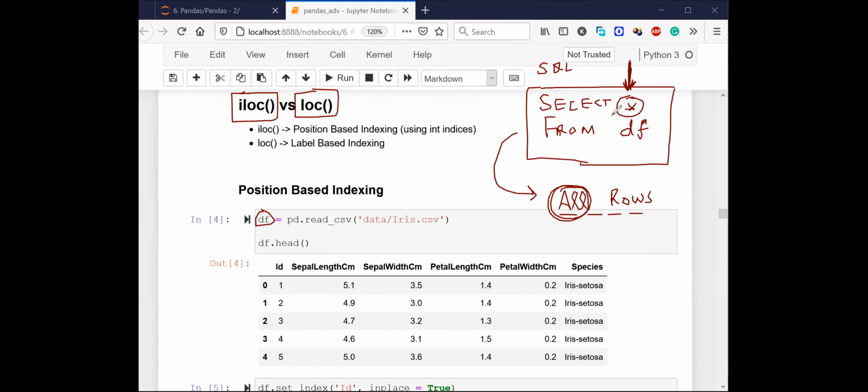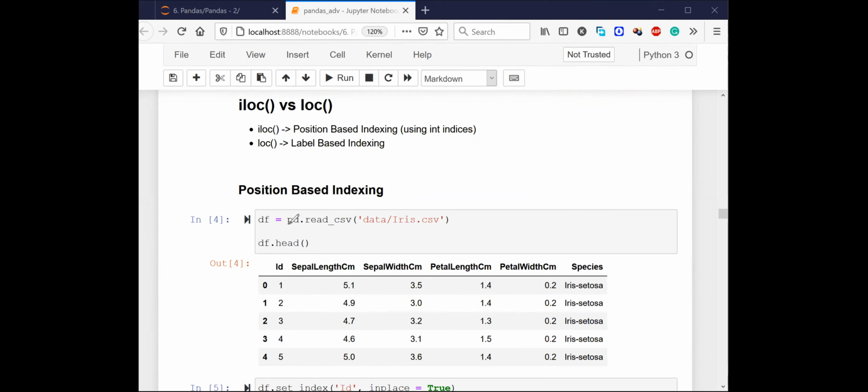No, it doesn't mean all rows. It means all columns. Yes, it means all columns of the data frame. If you want to look at all the rows, you say something like this, right? For example, let's say we have this data. Using df.head, we are simply saying that I want to look at all the columns, but only the top 5 rows.